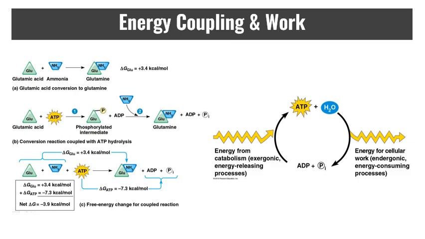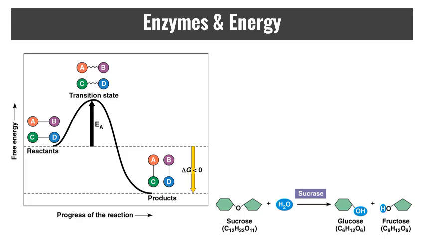The free energy to phosphorylate ADP comes from exergonic reactions in the cell, catabolic reactions in the cell. A working muscle, for example, recycles its entire pool of ATP once each minute. So more than 10 million ATP molecules are consumed and regenerated per second per cell. So we get this idea. It's a constant energy transfer, but it's very unstable as it has a high free energy. And as it goes to a lower free energy, as it becomes more stable, that difference can be used for cellular work.